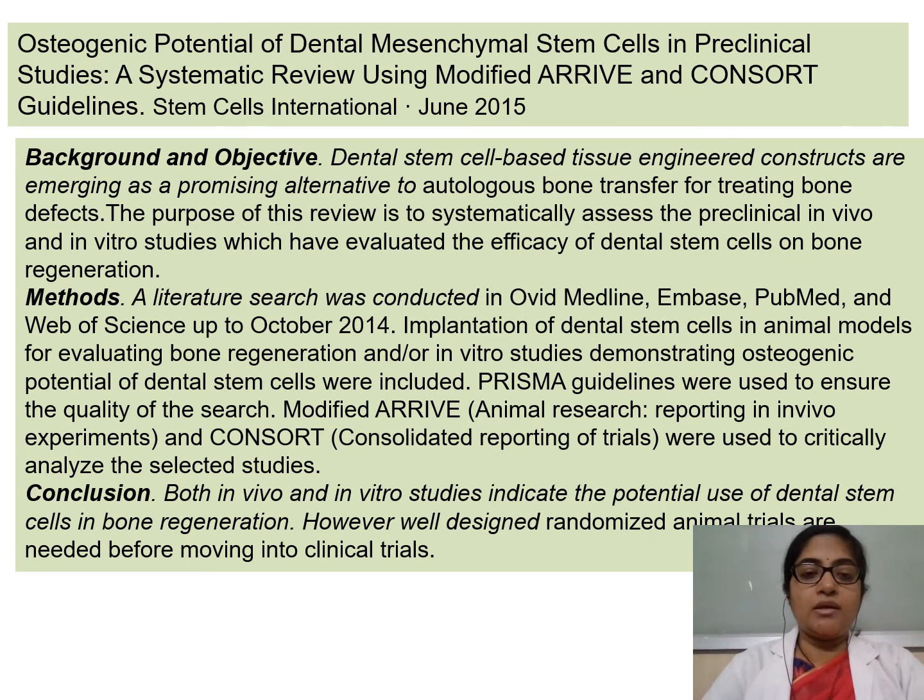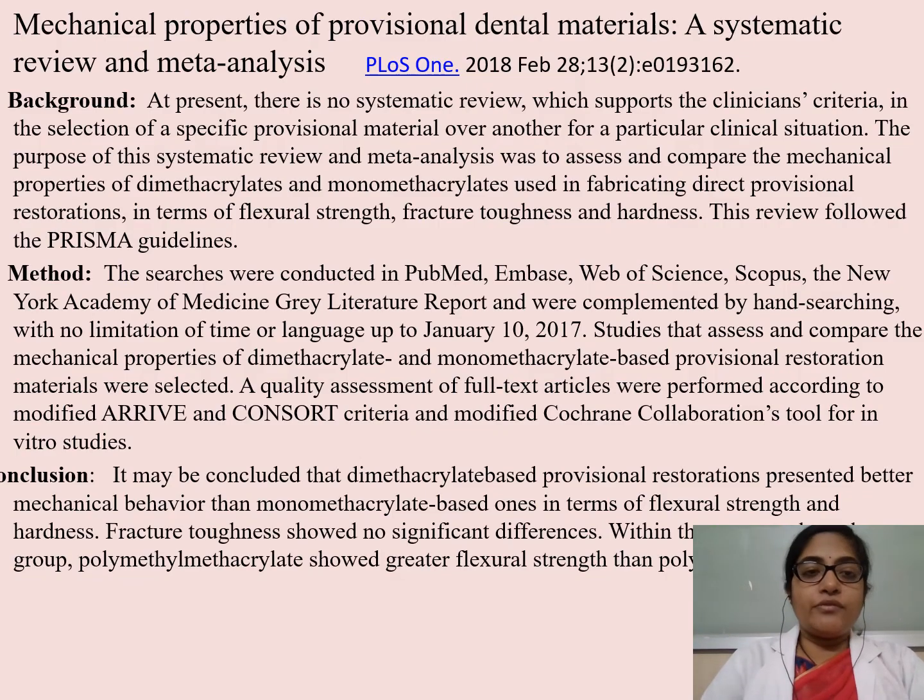And you can see that they indicate potential use of dental stem cells in bone regeneration. However, randomized animal trials are needed before moving to clinical trials. So the first example we have seen was of a clinical trial. This is a preclinical and in vitro one. Another we will see is a very typical in vitro study, an in vitro systematic review.